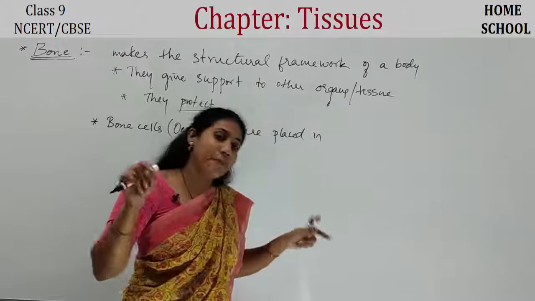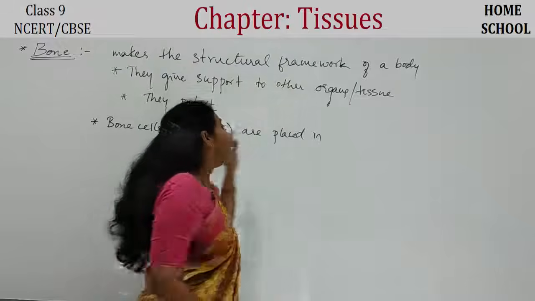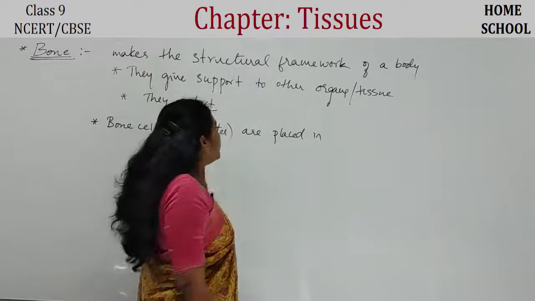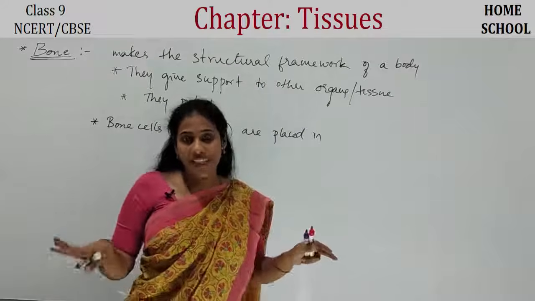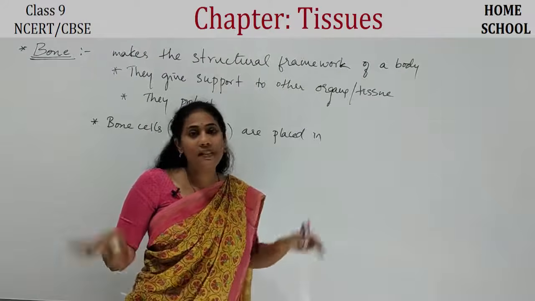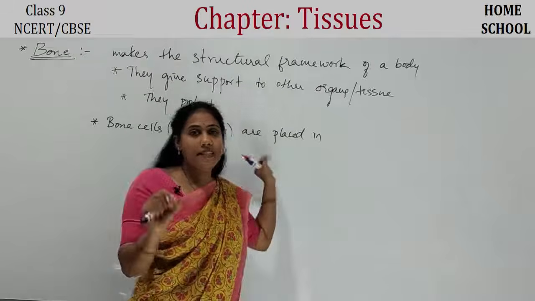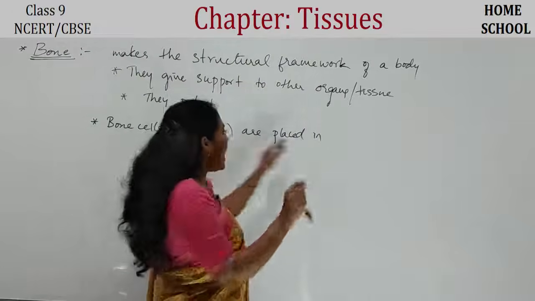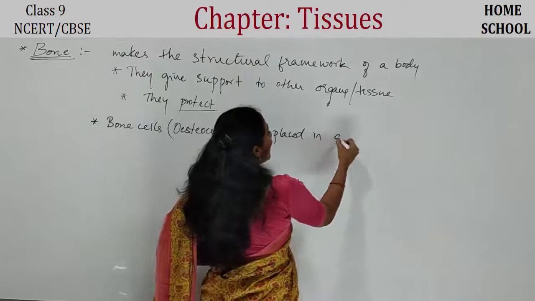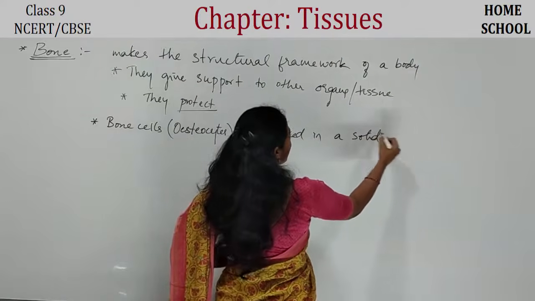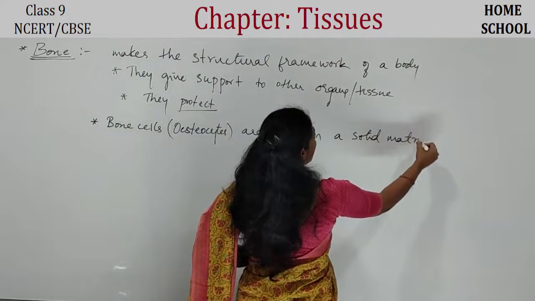In case of blood, the matrix was liquid, isn't it? But in case of bone, the matrix is very hard, guys. Okay, it's not liquid, it's not gel type, it is a solid substance only. The cells, that is osteocytes, are present in a solid matrix.